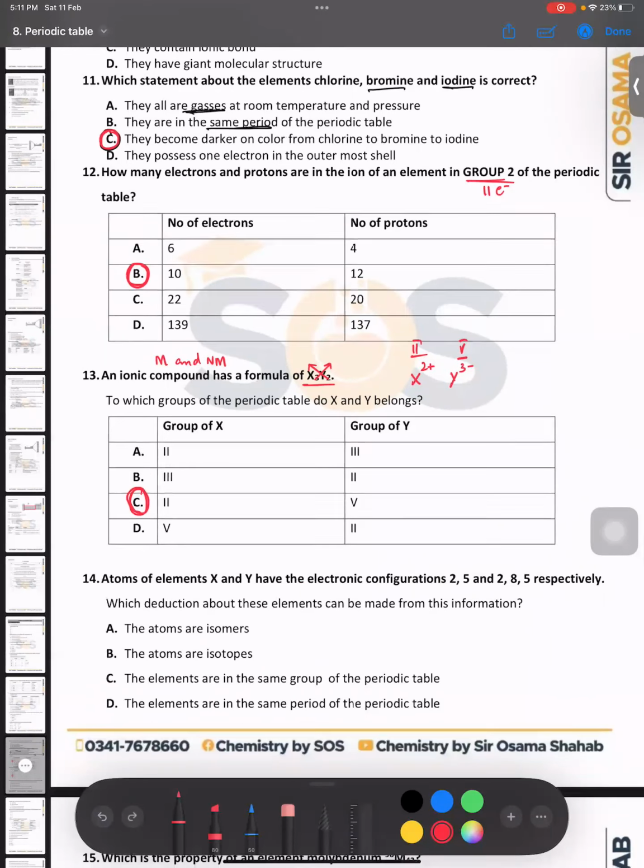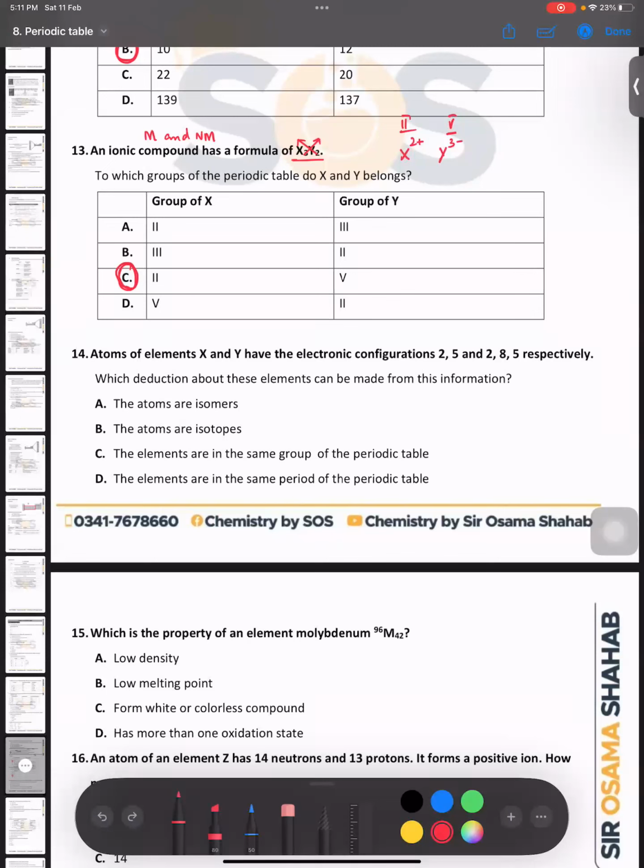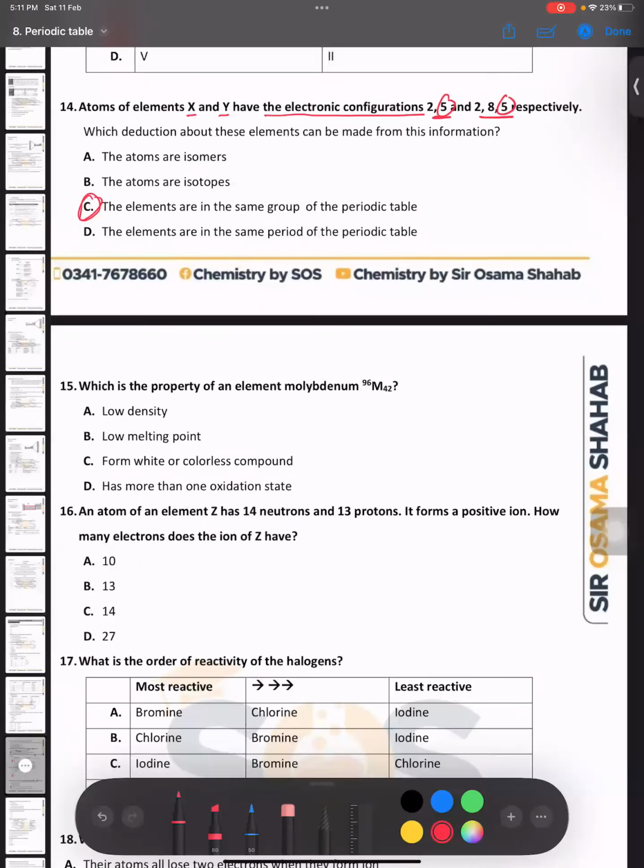Then in the next question, atoms of elements X and Y have the electronic configurations 2,5 and 2,8,5 respectively. They both have 5 electrons in the last shell, so they should definitely have the same chemical properties as well, because they are part of the same group. Which deduction about these elements can be made from this information? They have the same number of last shell electrons, so they are elements of the same group. The right answer will be C. Right, bacho?